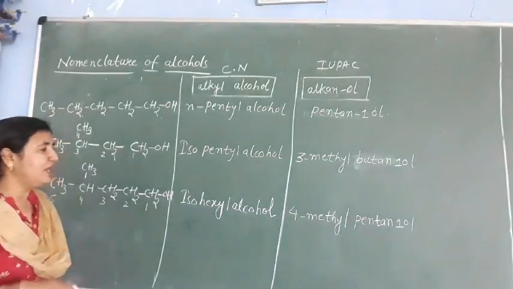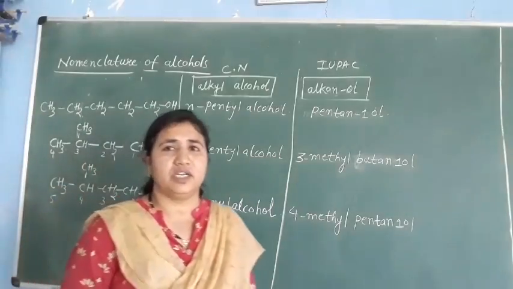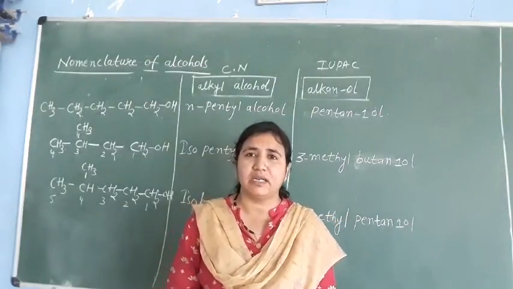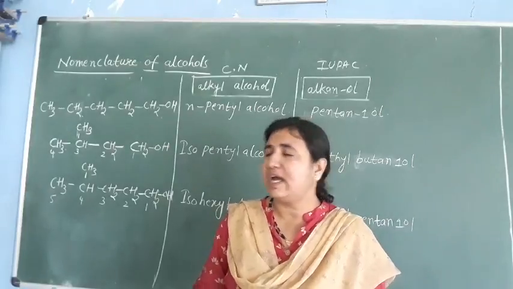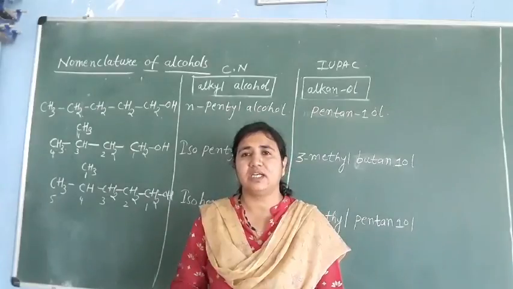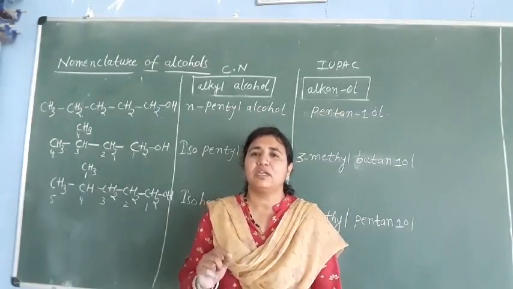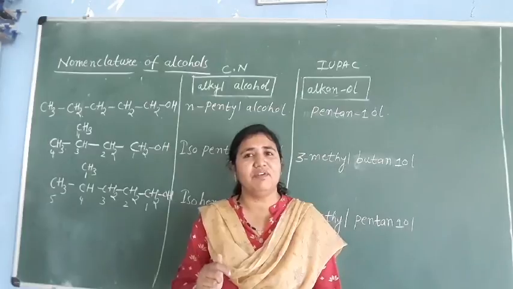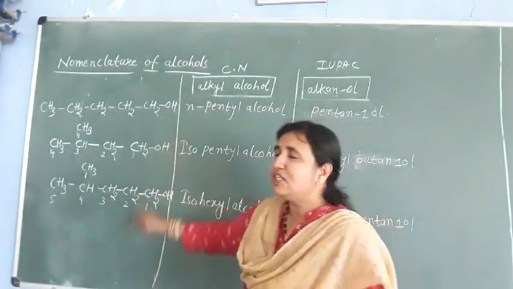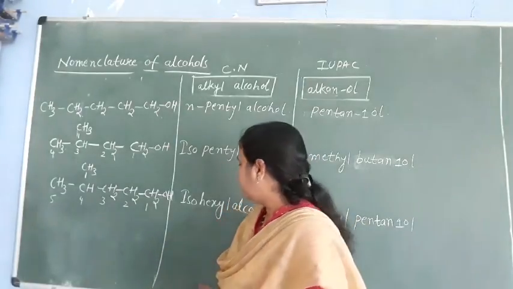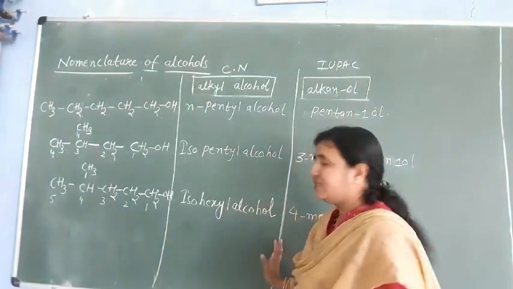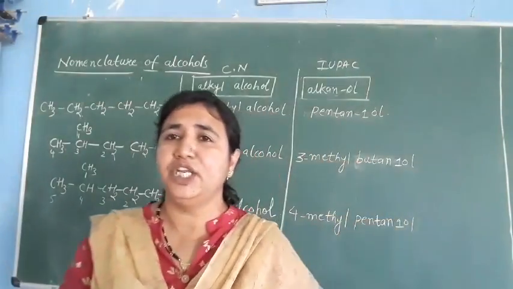Same way it will be isoheptyl. Isooctyl structure is different. The isooctyl alcohol structure is experimentally determined, and for isooctyl we will not use this rule. This is one exception. Experimentally the isooctyl alcohol structure is different. There we will not apply this rule, but for all the remaining ones we apply this iso rule. So now you have understood iso and IUPAC nomenclature. Next we are going to see about neo.